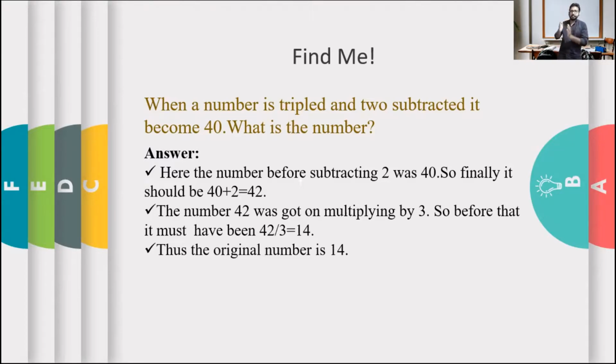It says that when a number is tripled, which means 14 into 3, which is 42, and 2 subtracted from 42, that is 42 minus 2, which will be 40. So you can conclude that your answer is correct. You can cross check it. That's a good advantage of learning this chapter also. You can score full marks from this chapter.